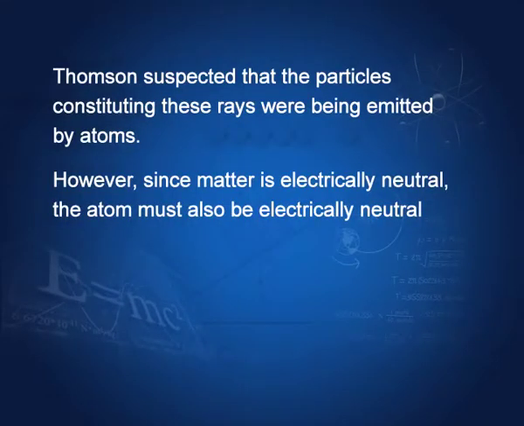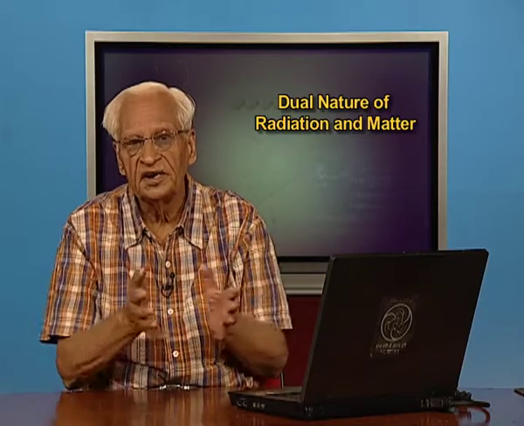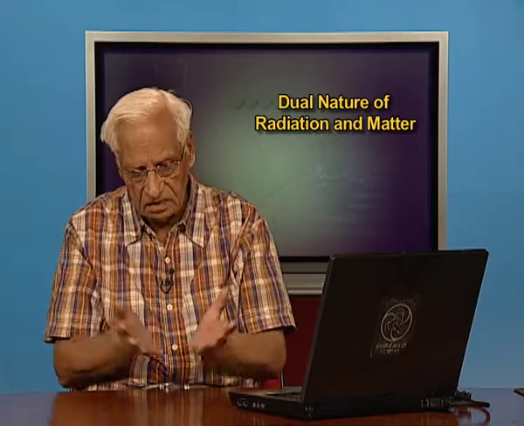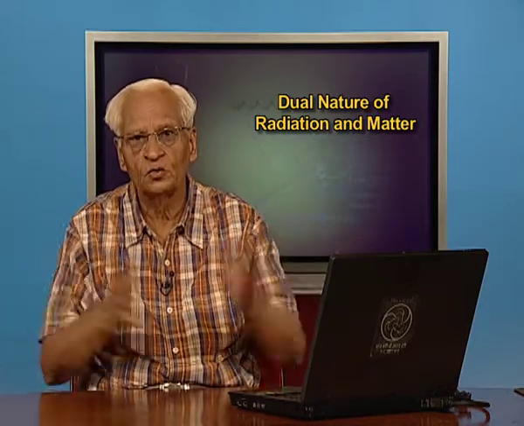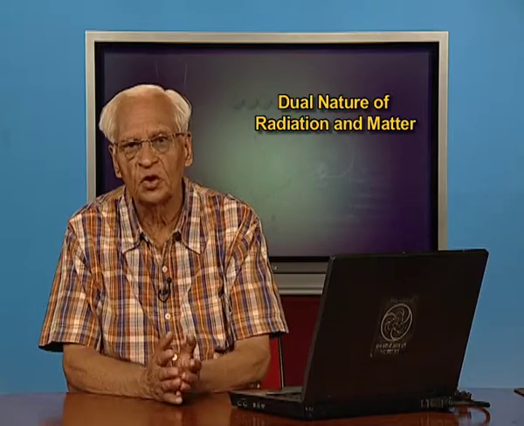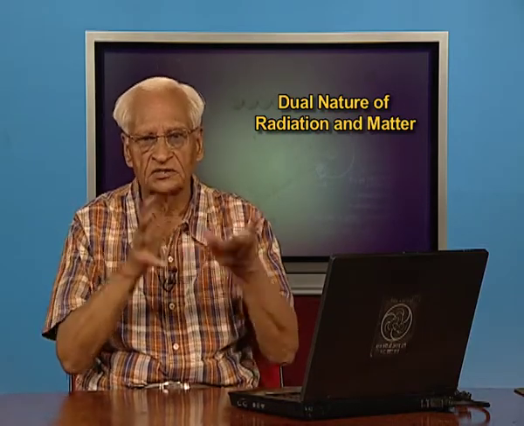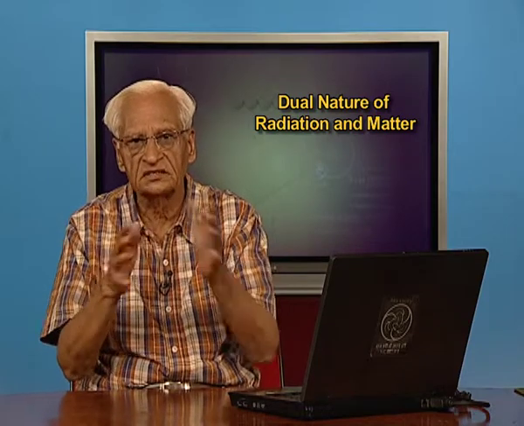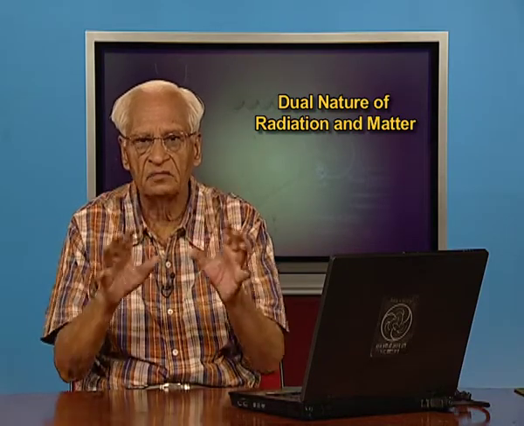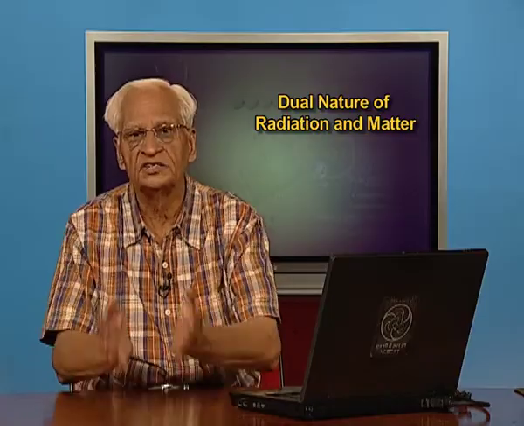Thomson suspected that these electrons come from atoms, but he knew also that atoms are neutral, because matter as a whole is neutral, therefore, atoms must also be neutral. So, he thought that electrons and the positive charge must be mixed in some way, so that the atom as a whole is neutral.